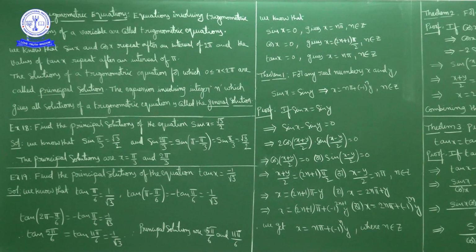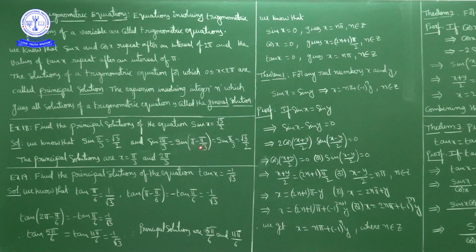We have one more solution because sin x is equal to root 3 by 2 and sin is positive in the first and second quadrants. So we will give one more angle in the second quadrant also. What is sin 2 pi by 3? Sin 2 pi by 3 we can write as sin of pi minus pi by 3.